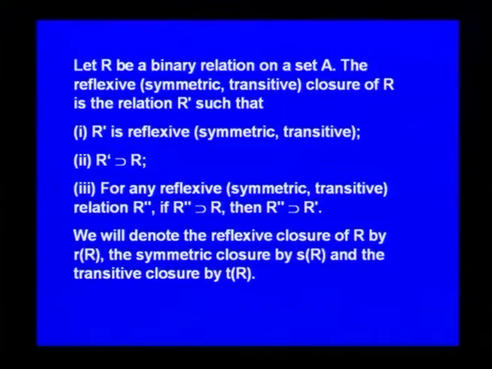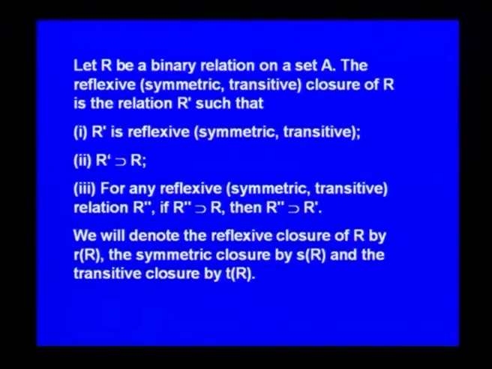Similarly, for symmetric closure, you have to read like this. If R is a binary relation on A, the symmetric closure of R is the relation R dash such that R dash is symmetric, R dash contains R. For any symmetric relation R2 dash, if R2 dash contains R, then R2 dash contains R dash.